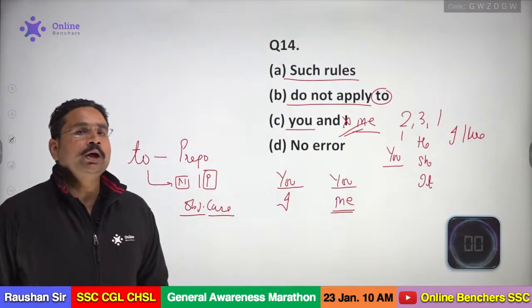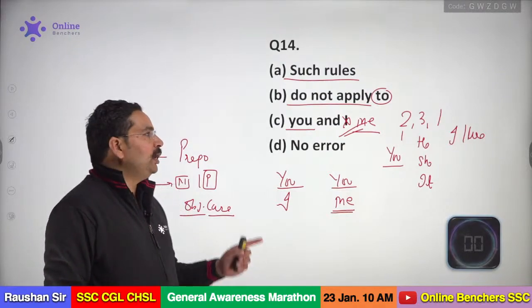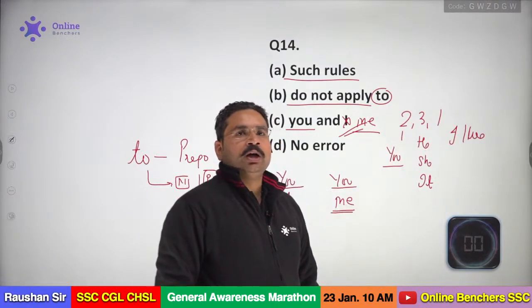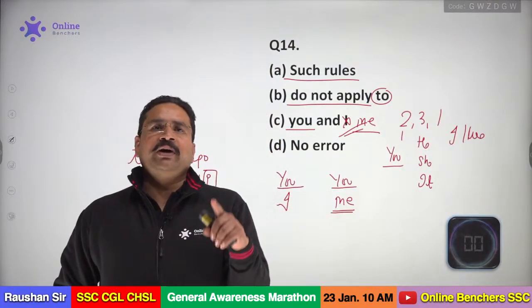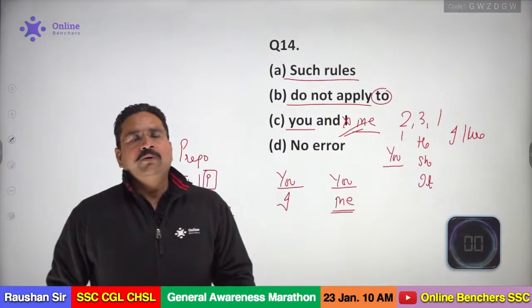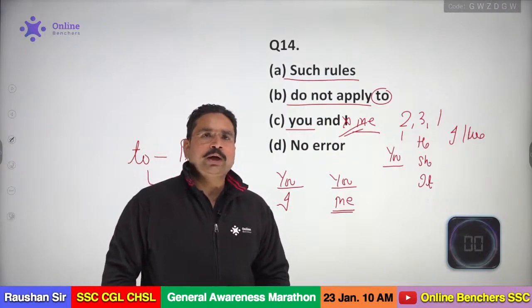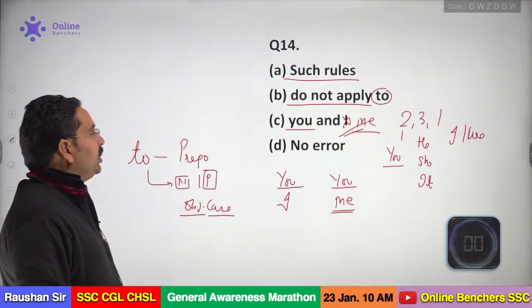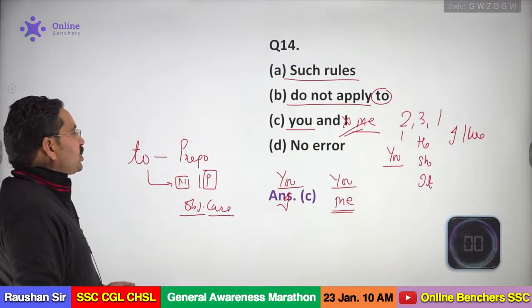No, it won't be me and you. The correct sequence will be you and me. You can check 2, 3, 1 is the correct sequence. Bijit, we can use 1, 2, 3 when we are talking about a confession. We want to confess something, okay? And there are negative activities you want to do. And this is the last question of the session, my dear.